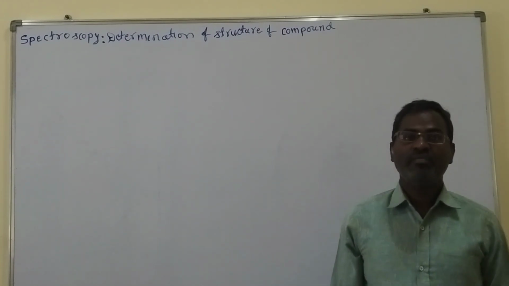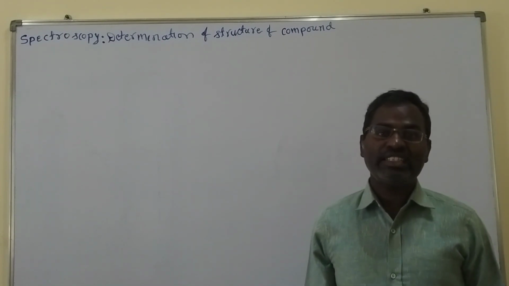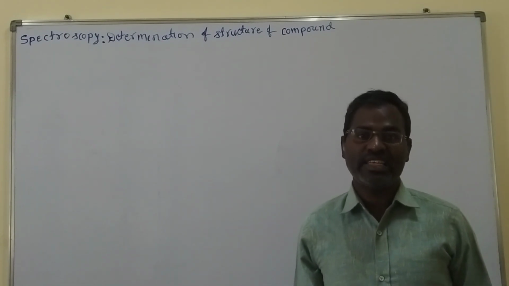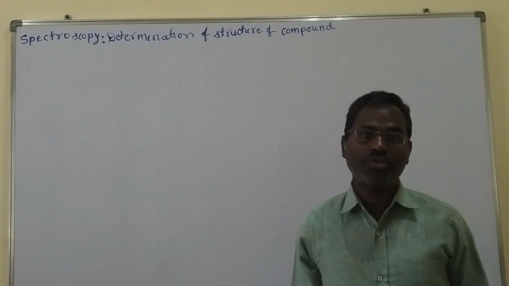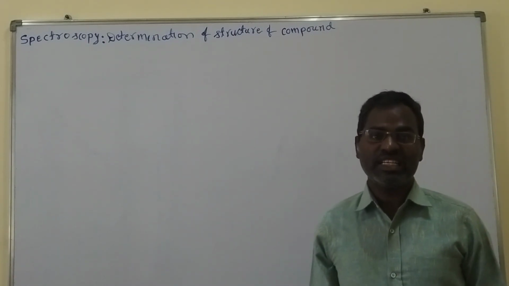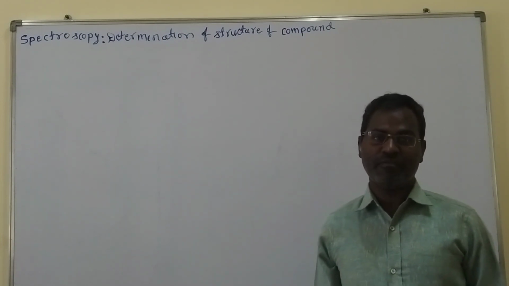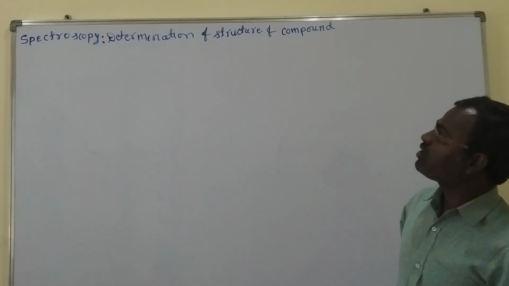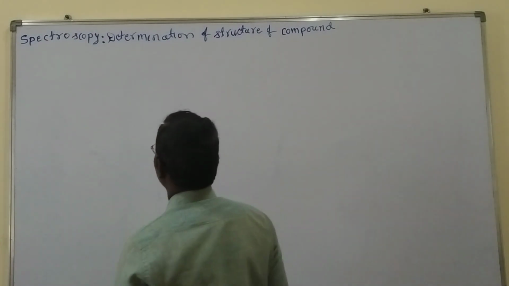So the branch of physical chemistry which deals with the interaction of electromagnetic radiation with matter is known as spectroscopy.